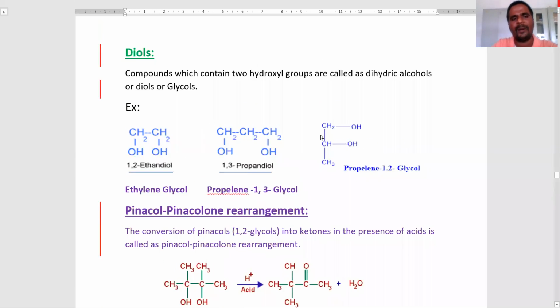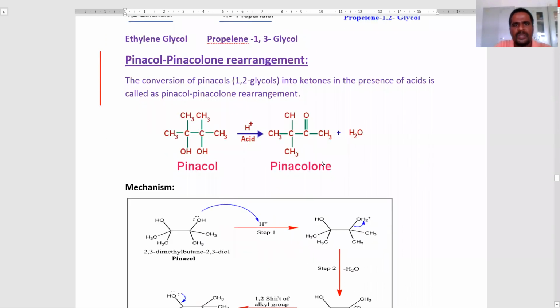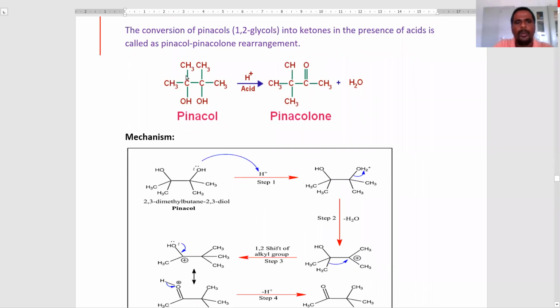One important reaction here is the pinacol to pinacolone rearrangement. Now see the definition of this reaction. The conversion of 1,2-glycols into ketones, that is pinacolone, in the presence of acid is called the pinacol to pinacolone rearrangement. 2,3-dimethylbutane-2,3-diol is called pinacol. In the presence of acidic medium it produces pinacolone.